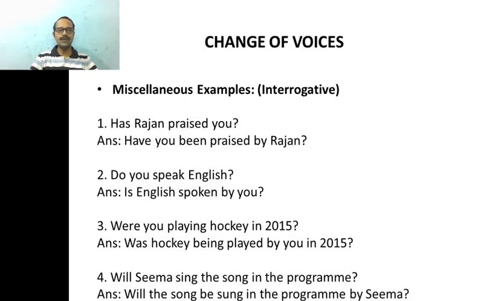Well, change the sentence now. In passive construction, obviously, we know that we do not use the do form. We have to introduce a be form, right? So, in place of do, our sentence begins with the auxiliary verb is. Why is? Because our subject English is a third person singular subject. So, is English, and the past participle of speak is spoken. Preposition by is there. You.